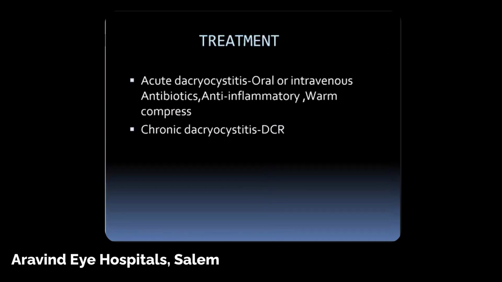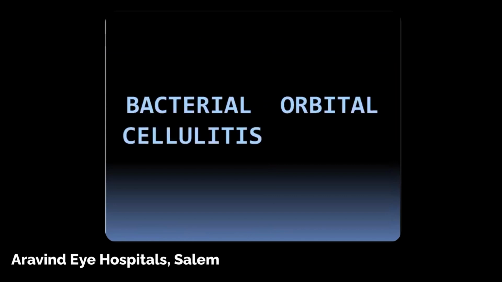So when it's acute, you give oral or IV antibiotics. Sometimes they even present with preseptal cellulitis, so you give anti-inflammatory and warm compress. Chronic dacryocystitis, better to do a DCR before the surgery.